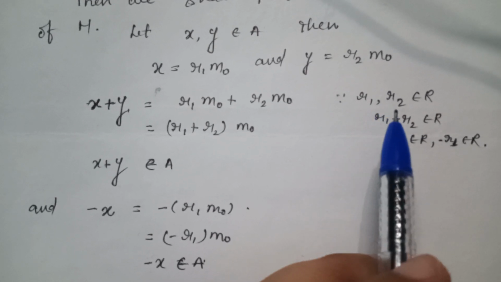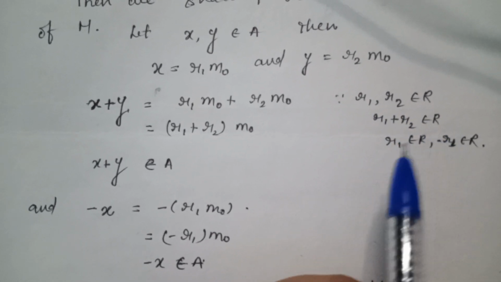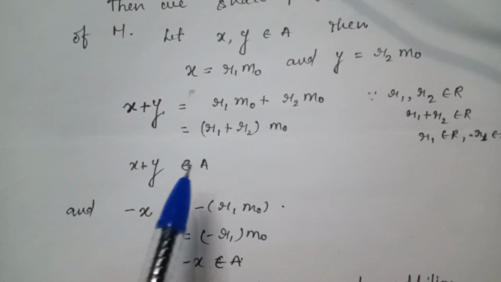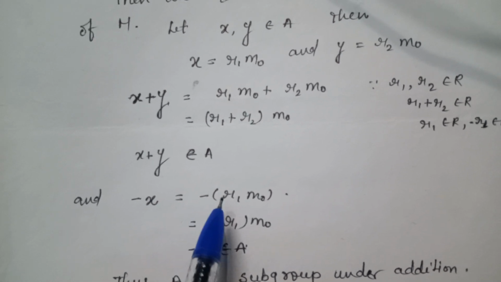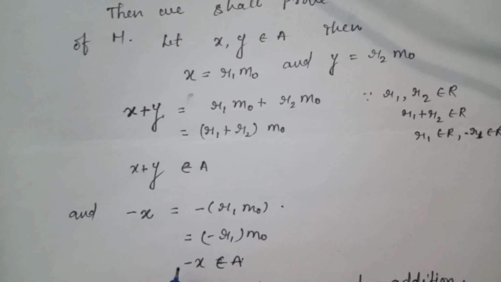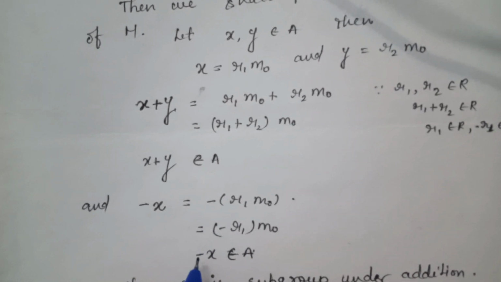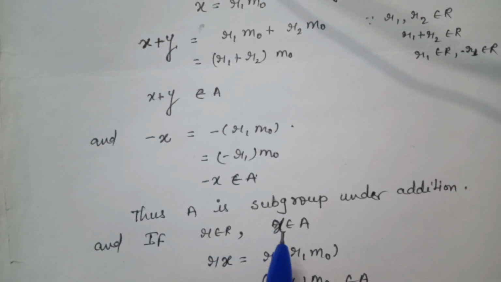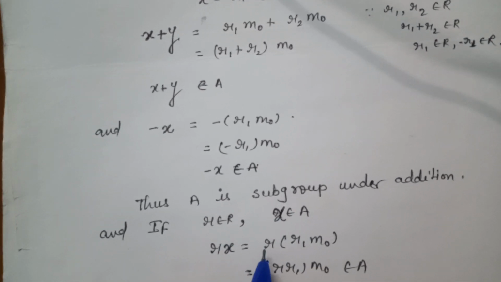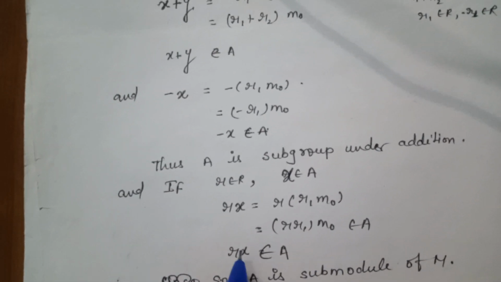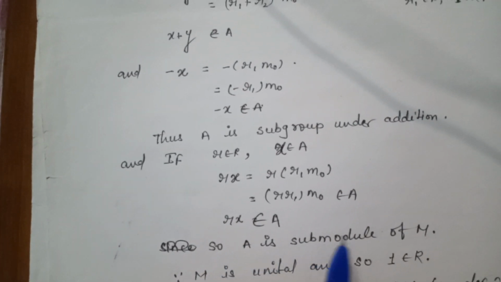Since r1, r2 belong to capital R, r1 plus r2 belongs to R, and minus r1 belongs to R. So x plus y belongs to A, and minus x is equal to minus r1 m naught, so minus x belongs to A. Thus A is a subgroup under addition. And if r belongs to capital R and x belongs to A, so rx is equal to r r1 m naught, which belongs to A. So rx belongs to A, and A is a submodule of M.